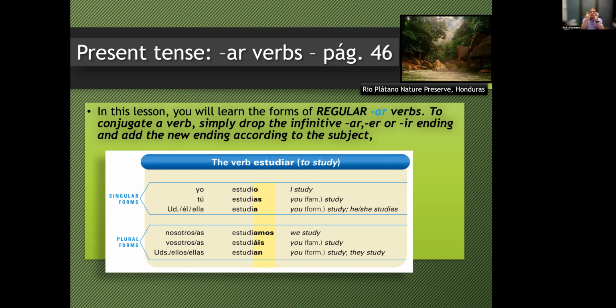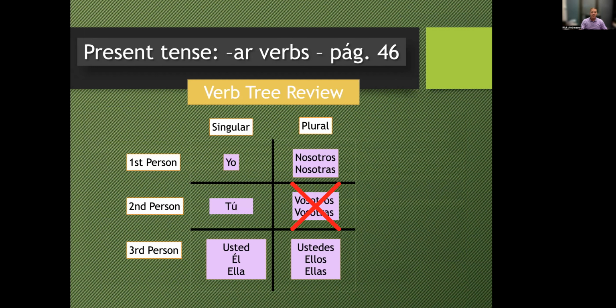So we're taking the infinitive, taking off that AR ending, and then adding the appropriate conjugated ending to come up with the different parts of a conjugated verb, for in this case, the verb estudiar.